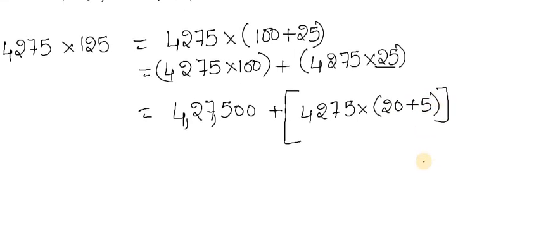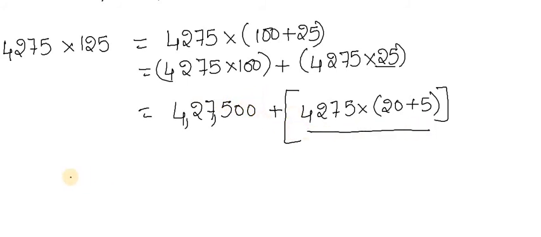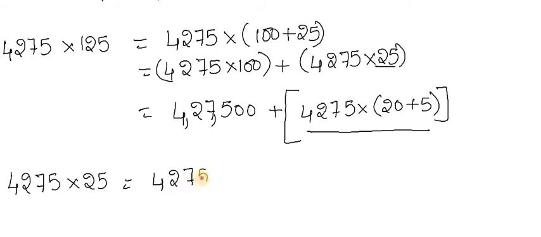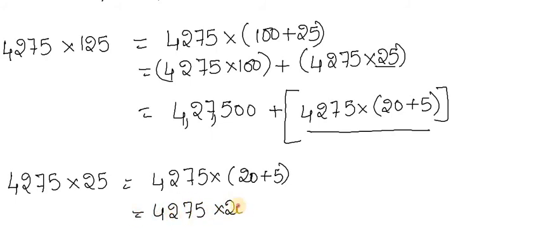First we will complete this particular part. 4275 multiplied by 25 is equal to 4275 into 20 plus 5. So 4275 into 20 plus 4275 into 5.